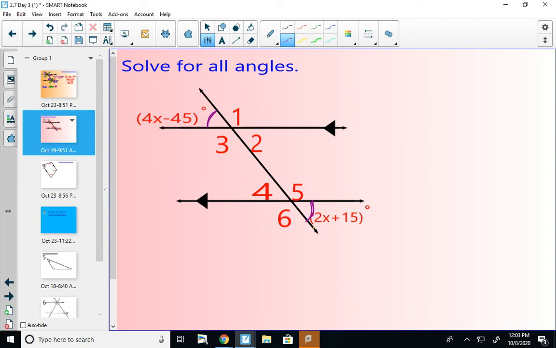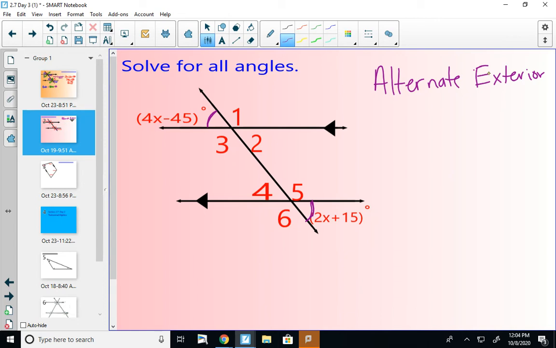So we call those alternate exterior angles. You could look up, if you don't know, if alternate exterior angles are congruent or if they're supplementary. But again, you can usually tell by looking at the picture.